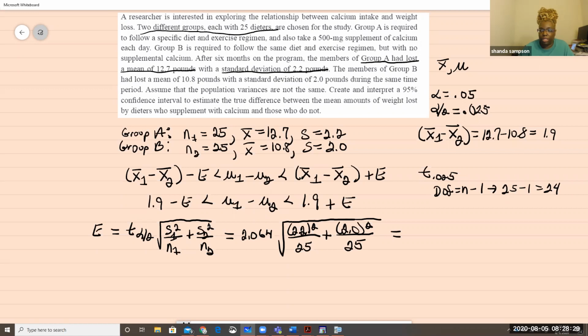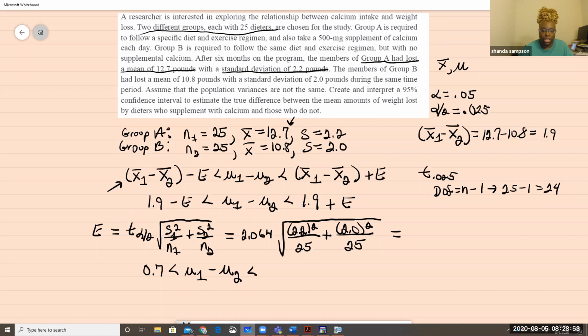That's going to be 0.7, I believe. So 0.7. And why did I use 0.7? Because the x bar that was given that I'm adding and subtracting from it already was just 1 decimal point. So I'm not going to change that. I can't be more precise than the data that they already gave me.